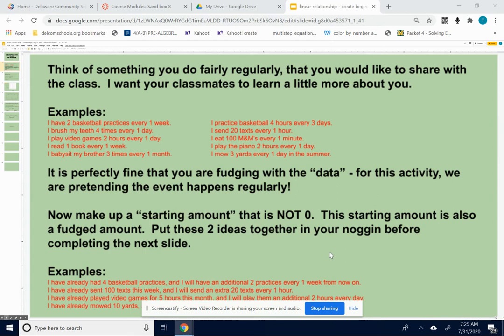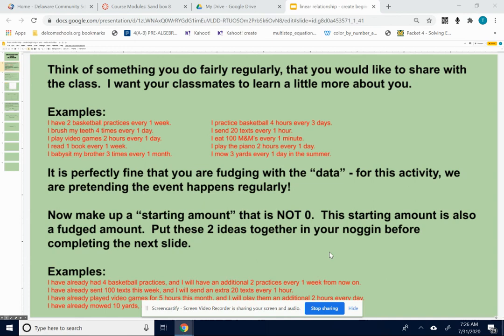Here are some examples. If you play basketball, if you have 2 practices every 1 week, maybe a good starting amount would be, I've already had 4 basketball practices, and from now on, I will have an additional 2 practices every 1 week. Or I have already sent 100 texts this week, and from there on, I'm going to send an extra 20 texts every hour.